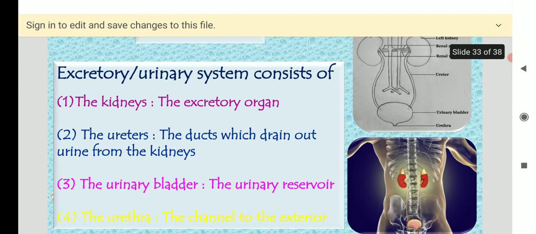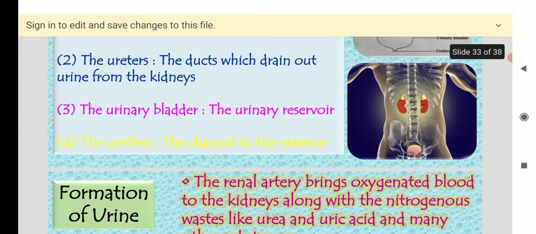ಓಕೆ, ಲೆಟ್ ಅಸ್ ಸಿ ಎಕ್ಸ್ಕ್ರೀಷನ್ ಇನ್ ಹ್ಯೂಮನ್ ಬಾಡಿ. It consists of kidney, ureter, urinary bladder and urethra. So kidney's function is as an excretory organ, ureters are ducts which drain out urine from the kidney, urinary bladder is the urinary reservoir, and urethra is the channel to the exterior.